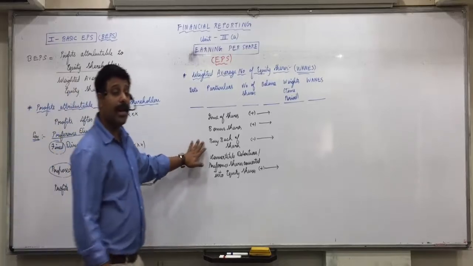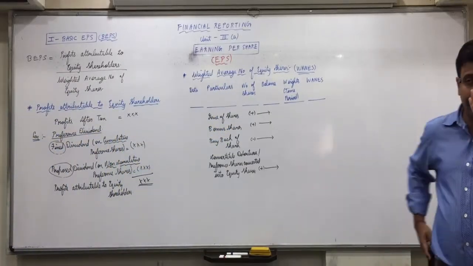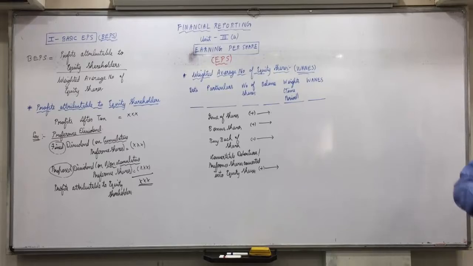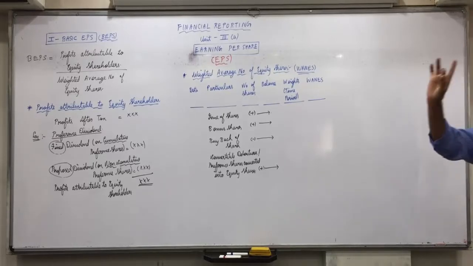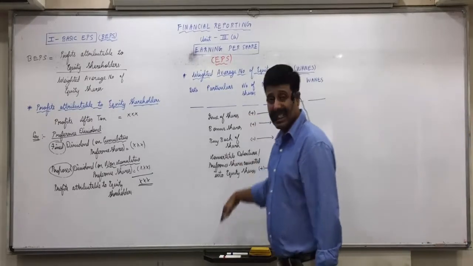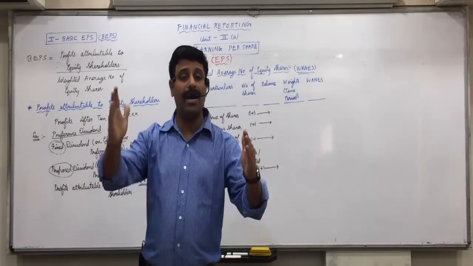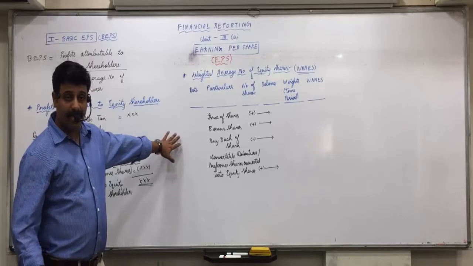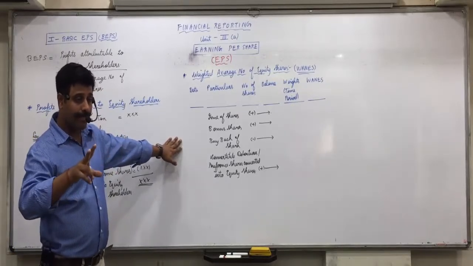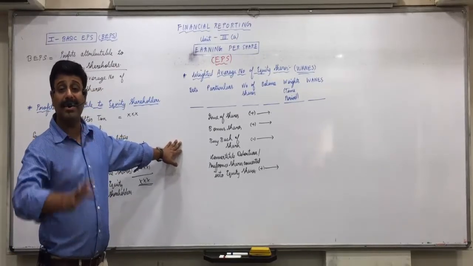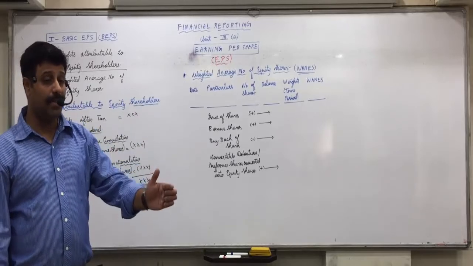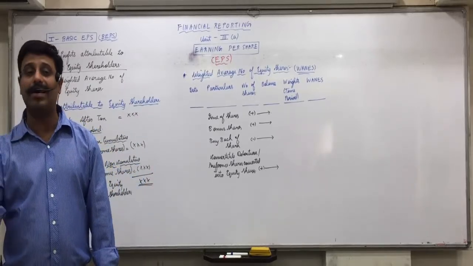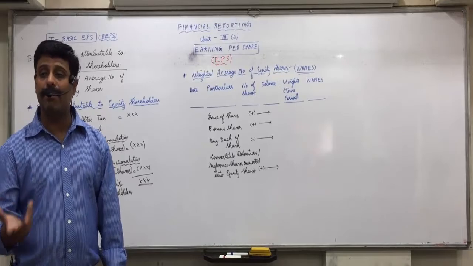So what will you remember regarding bonus shares? It will be included from the earliest period reported. And when you are making this table for the current year, April to March, which is the earliest period? 1st April.